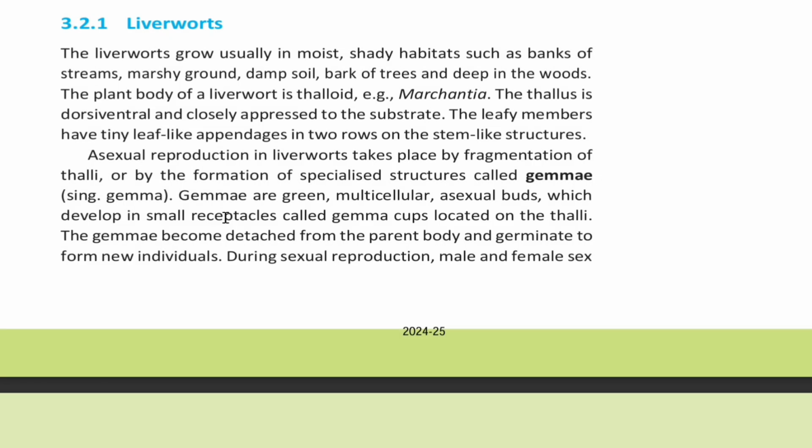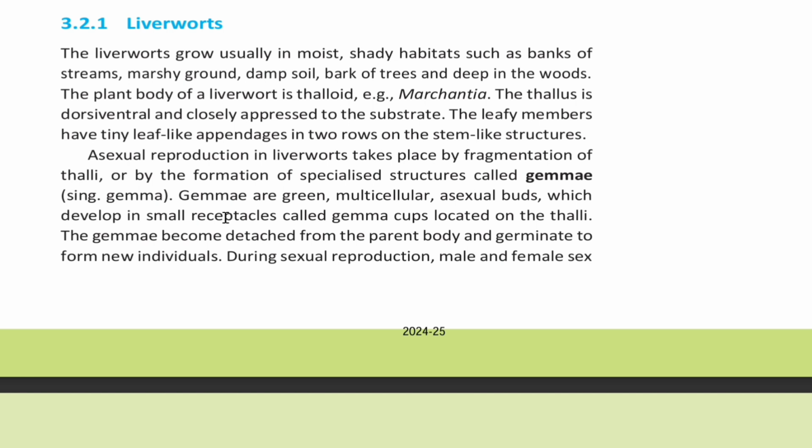3.2.1 Liverwort. The liverworts grow usually in moist, shady habitats such as banks of streams, marshy ground, damp soil, bark of trees, and deep in woods. The plant body of liverwort is thalloid, for example Marchantia. The thallus is dorsiventral and closely appressed to the substrate. The leafy members have tiny leaf-like appendages in two rows on the stem-like structures.